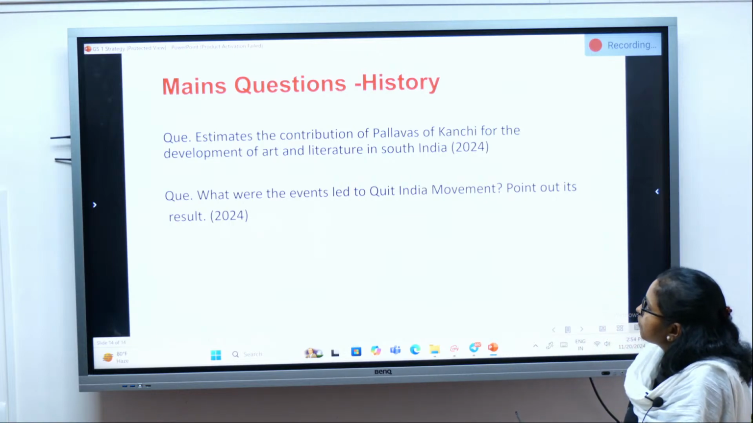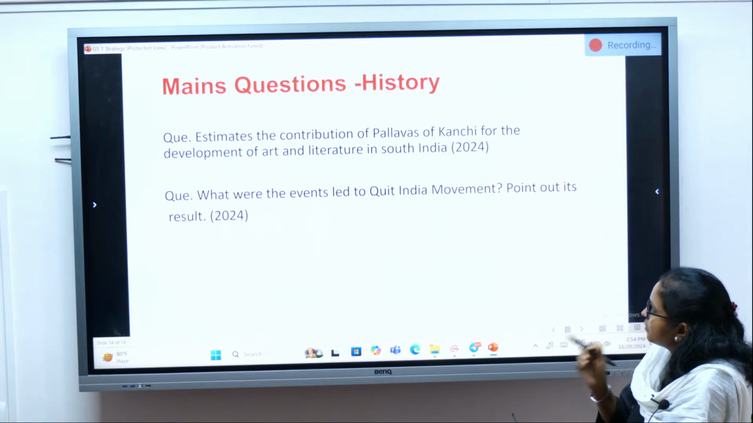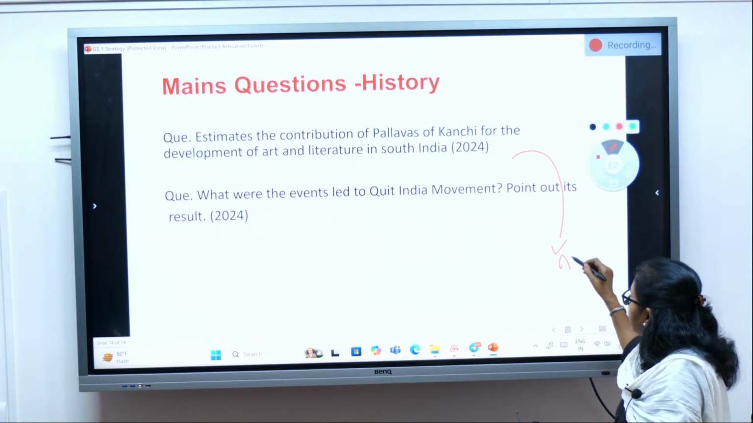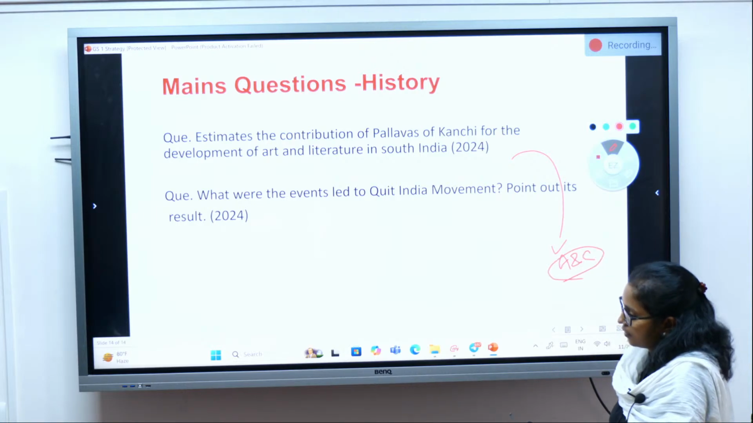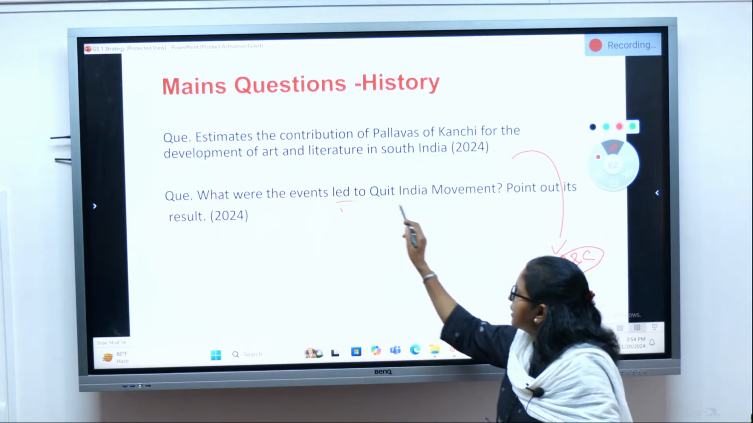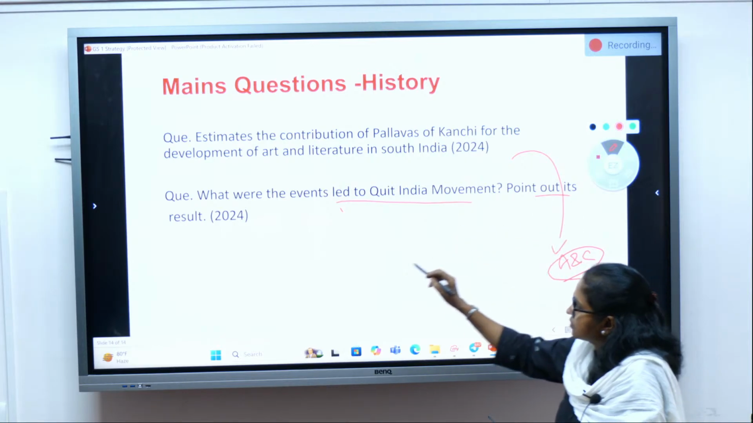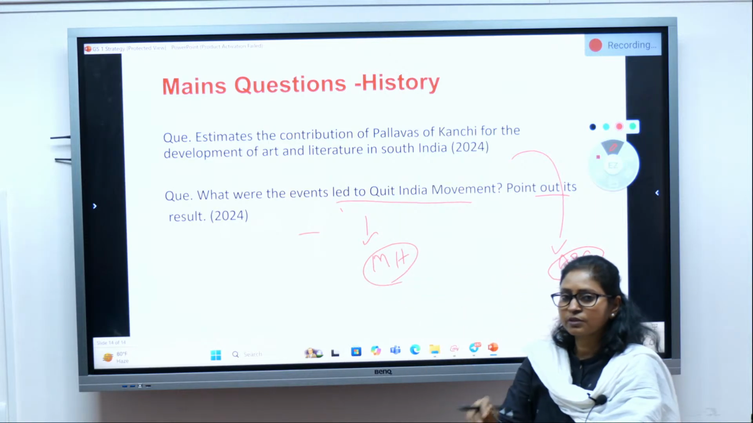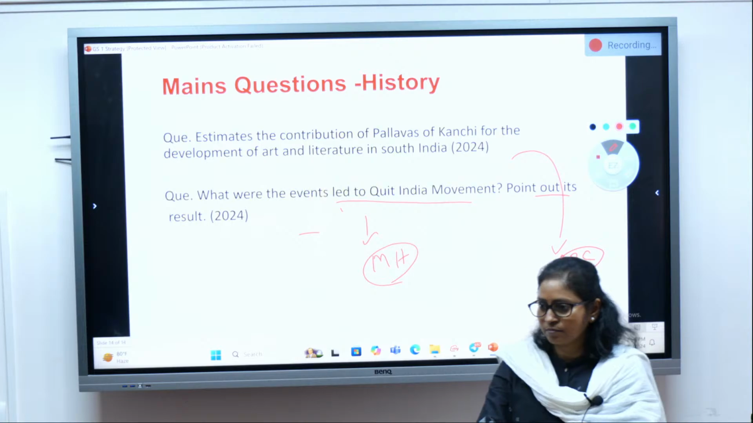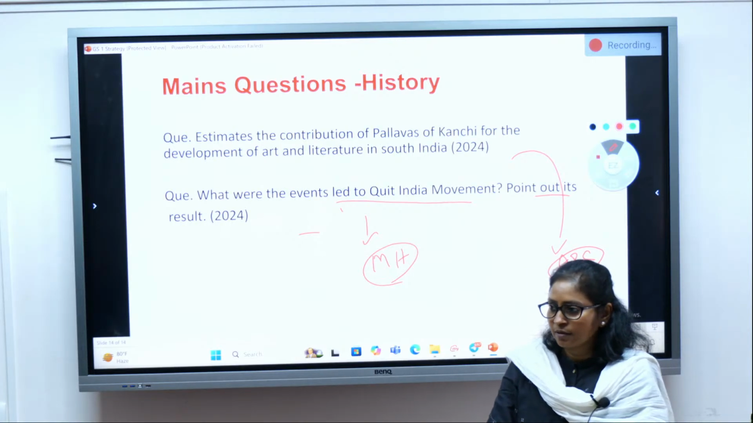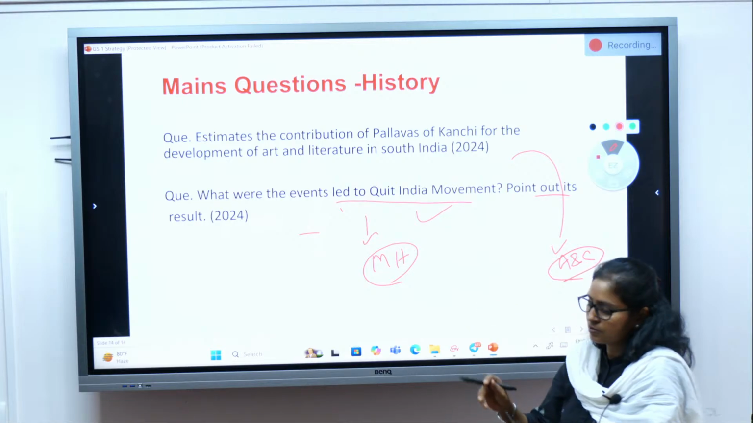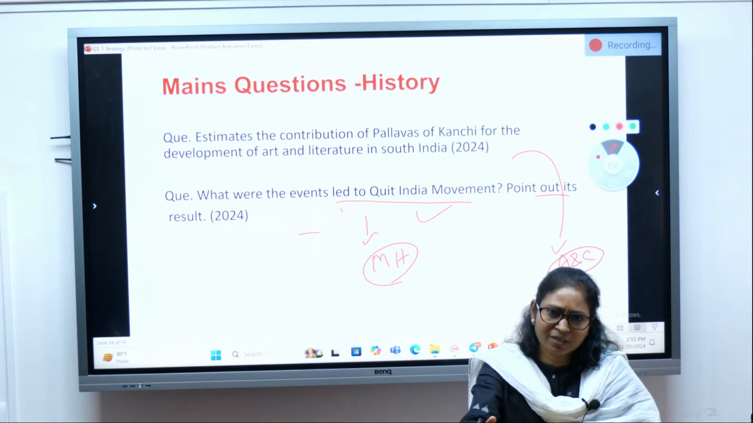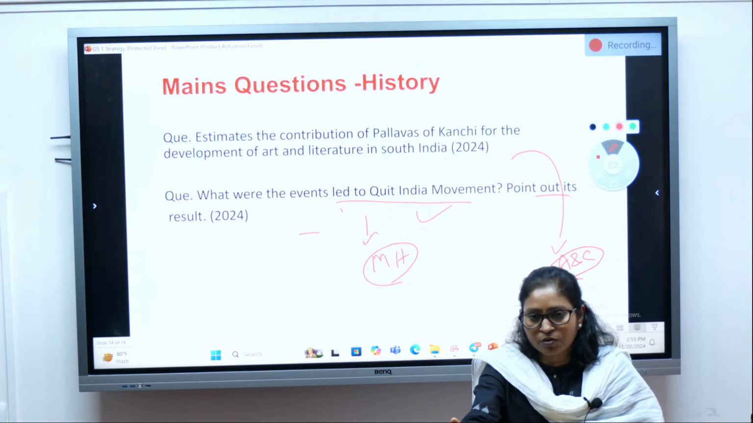Estimate the contribution of the Pallavas of Kanchi to the development of art and literature in South India. This question is from your art and culture section. The next question: What are the events that led to the Quit India movement? Point out its results. This is part of your modern history. Comparatively, this question is easy because we study so much about the Quit India movement. The entire modern history is more relatable and easier to remember also.